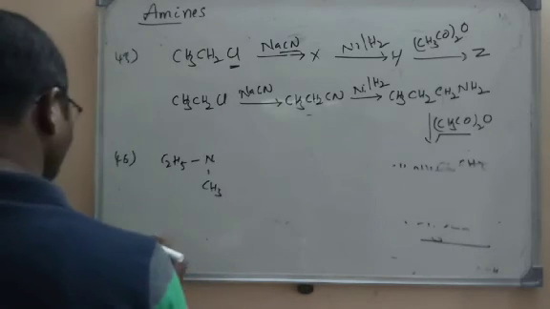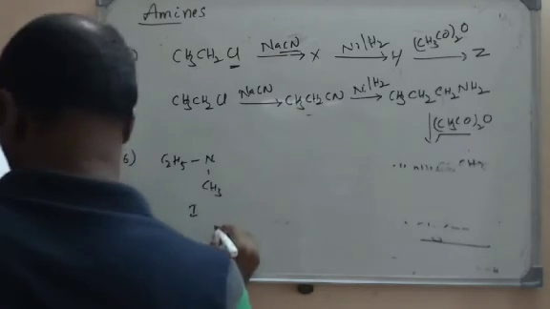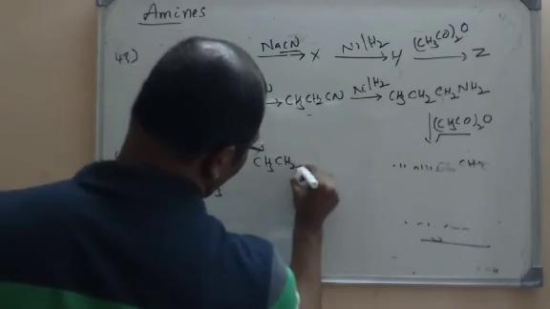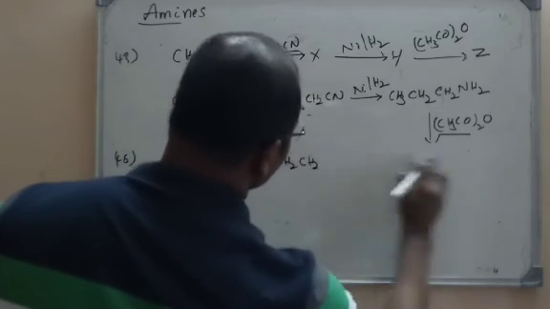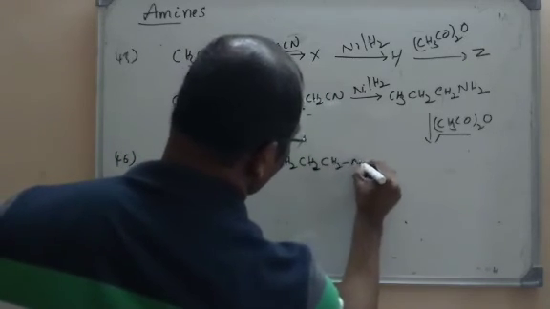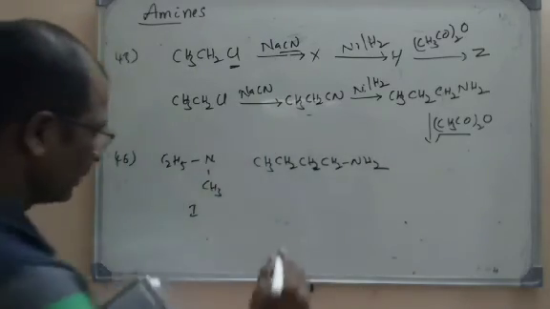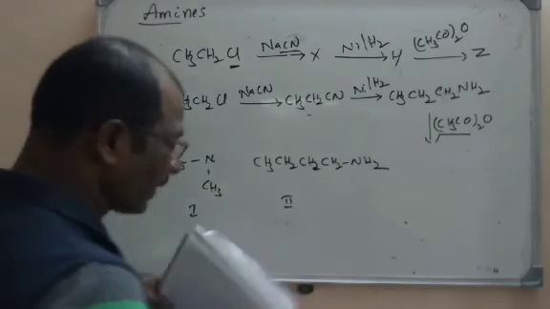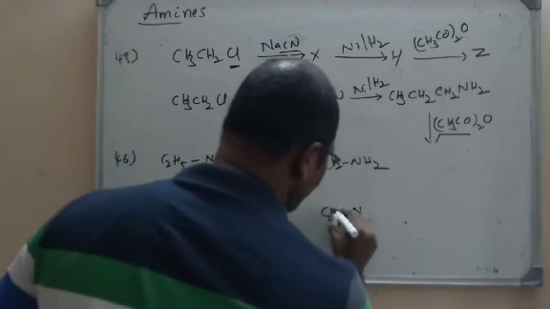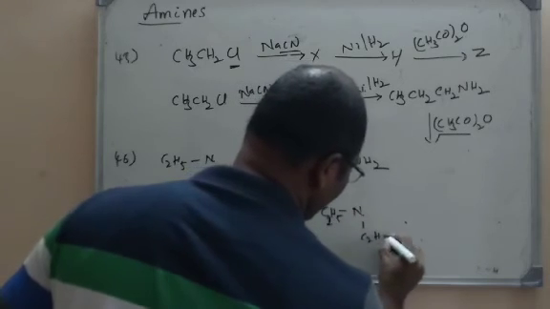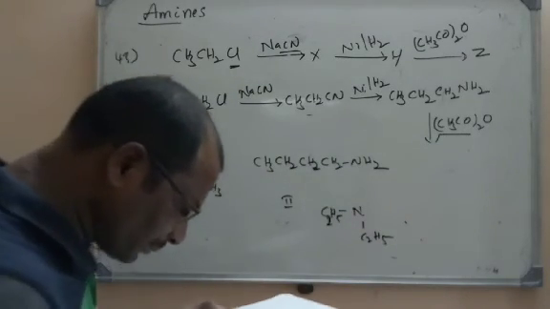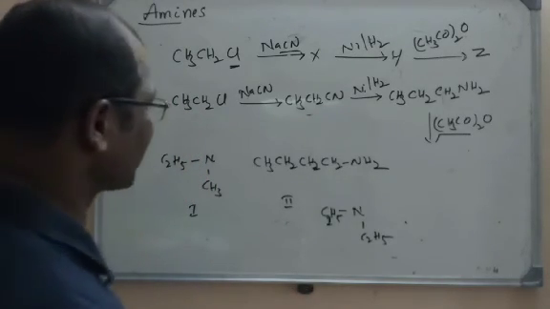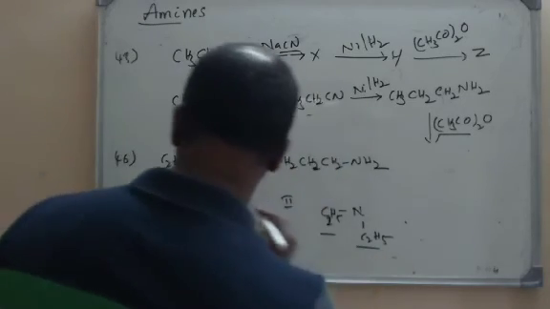First molecule. Second one is N-butylamine. N-butyl, CH3CH2CH2CH2NH2. This is N-butylamine. This is second molecule. And the third one is diethylamine. What I am writing is diethylamine. Now what they have asked is which of the following is the correct decreasing order of the boiling points? So all are isomers only.